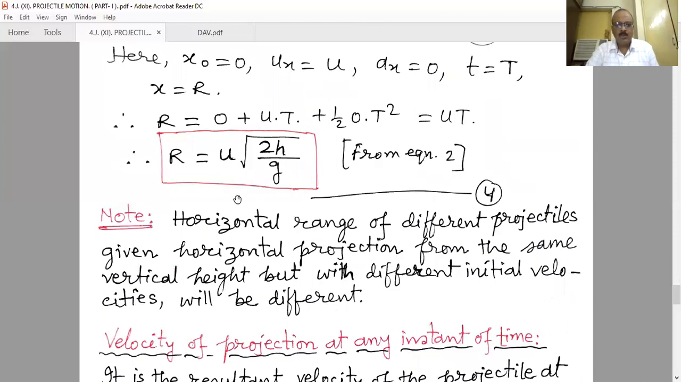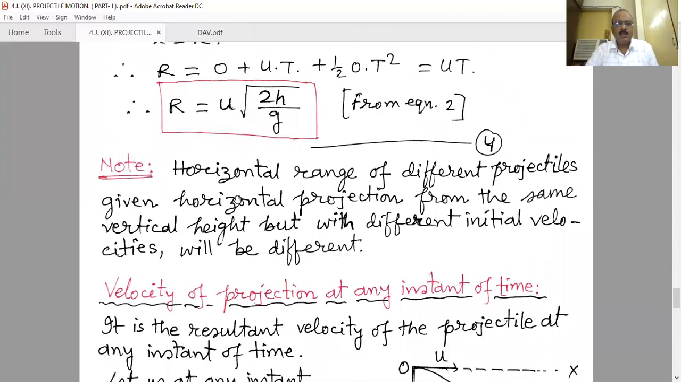And there is also no term of mass. That means for the same horizontal velocity and the same height, for different masses, the range will be the same. It is not so that the heavier one has one range and the lighter one has another, higher range. It depends upon the initial velocity and the height of the tower.